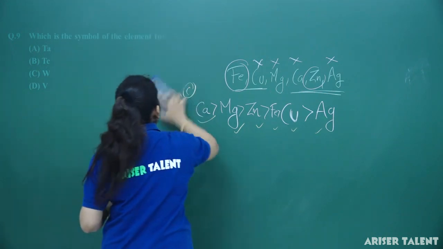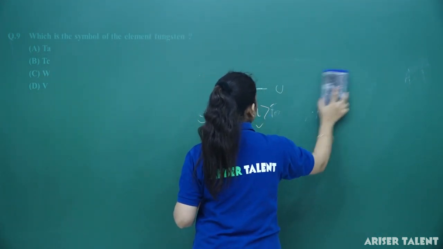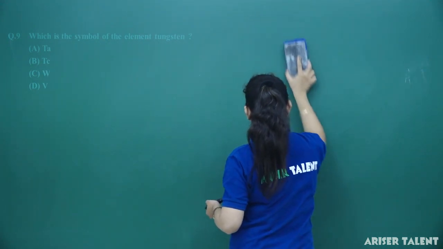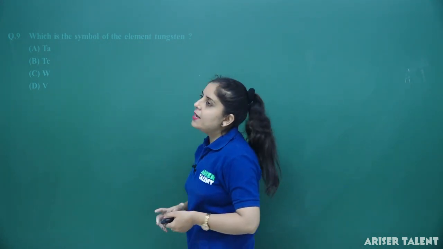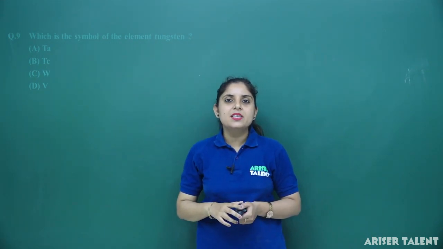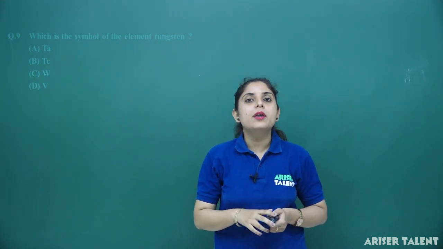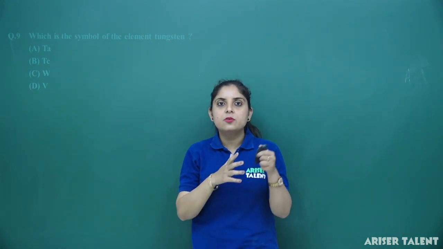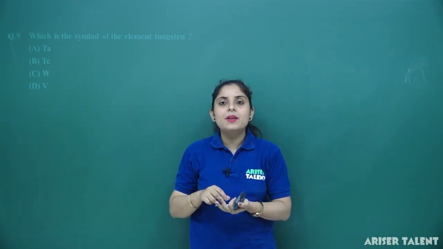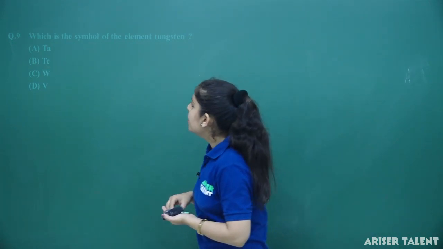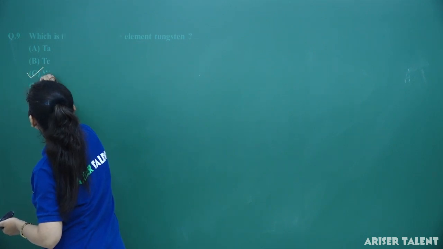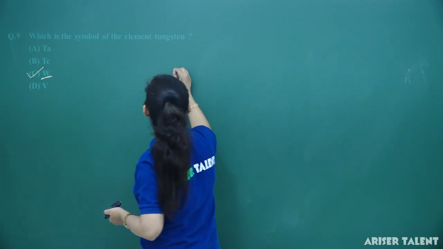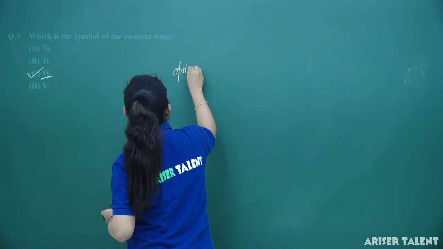Which is the symbol for tungsten? So, symbols of an element are different from their name. In some cases, you have a different symbol. Suppose I am talking about gold, the name for gold is Aurum and its symbol is not G, its symbol is Au. So, similarly in the case of tungsten, you have a symbol that is W. You have to remember that tungsten has the symbol W. So, you can see that option number C is correct.